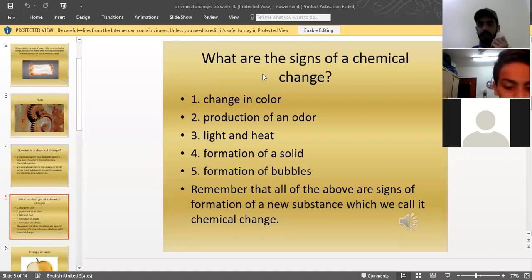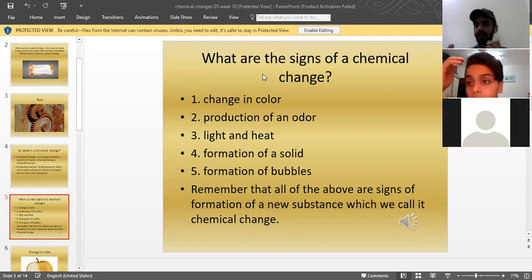In a nuclear blast, you see that whenever there is a nuclear blast, it produces two things: light and heat. The third thing, which you have not read about yet, is called radiation. So these things are produced, so it is a chemical change. If it is producing light and heat, it is a chemical change. Formation of a solid. If it is creating a solid substance, it is a chemical change.